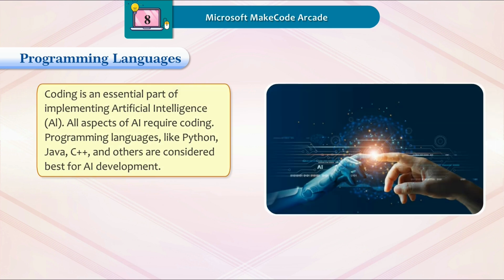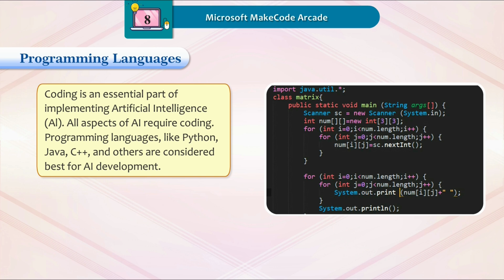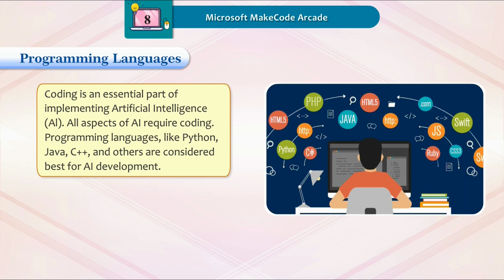Coding is an essential part of implementing artificial intelligence (AI). All aspects of AI require coding. Programming languages like Python, Java, C++, and others are considered best for AI development.